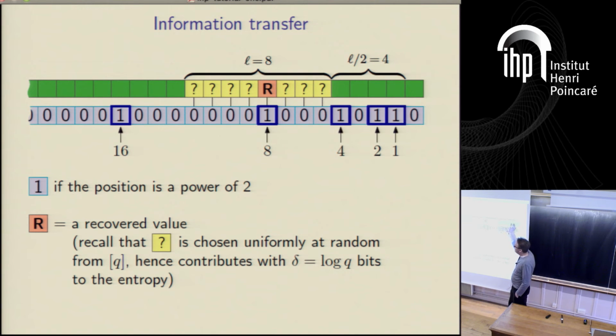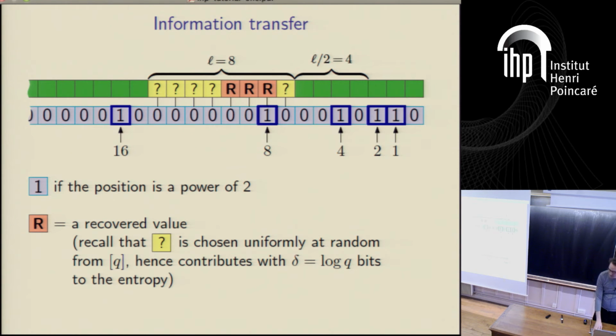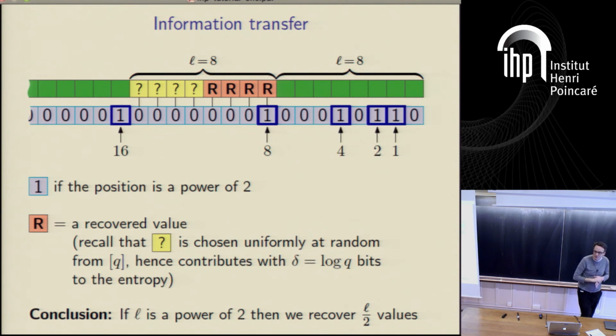And remember, we know all of this stuff. We know the vector, and it's just an inner product, right? So we can subtract off the contribution from everything outside the unknown region, which tells us precisely what the value is in the unknown region. The R stands for recovery, I think. And the next time a symbol comes in again, we know precisely what the next thing in the unknown region is, and precisely again and precisely again. So we get to learn at least exactly half of the symbols in the unknown region.